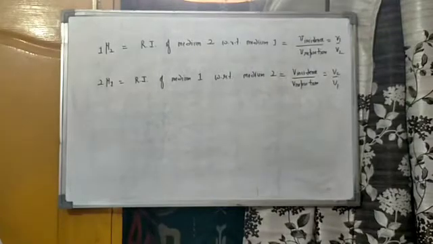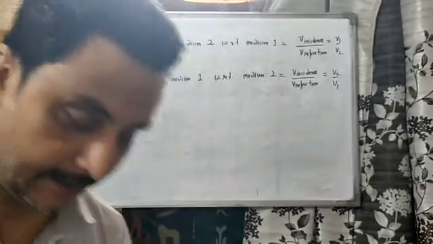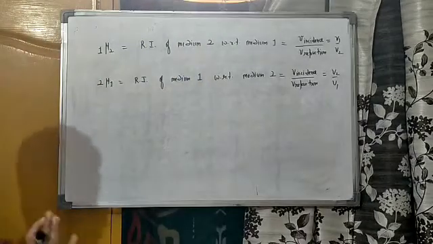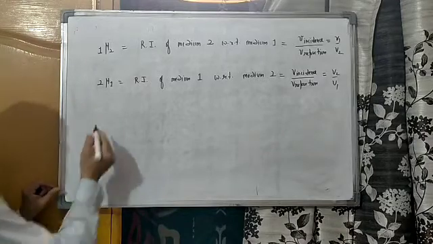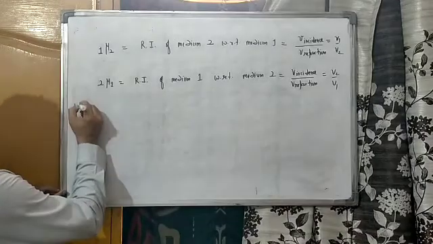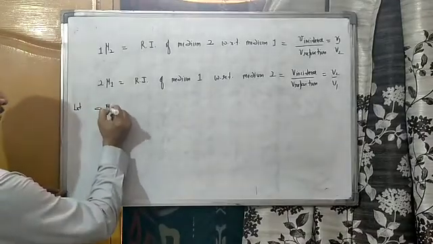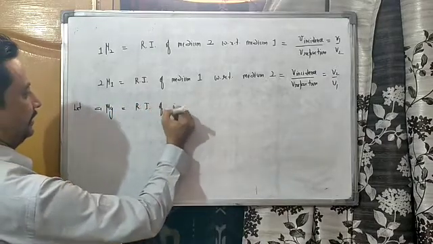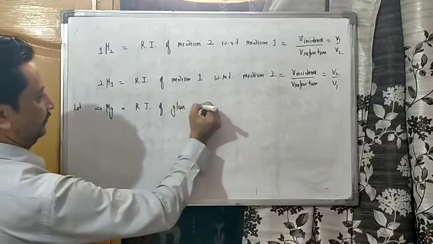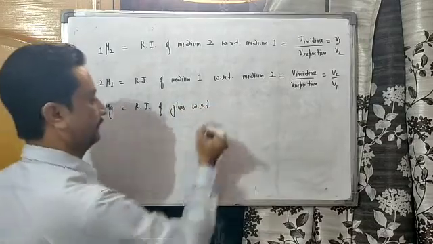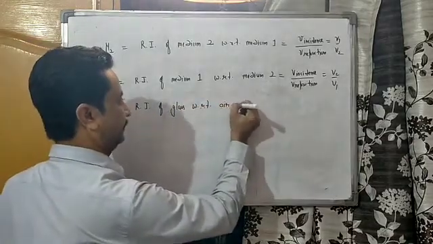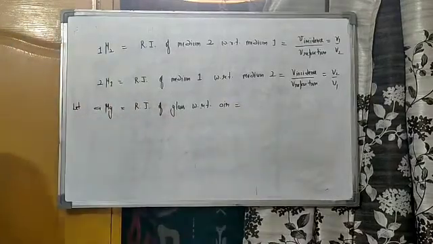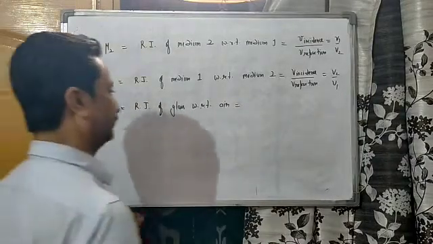One more thing I would like to explain here, gentlemen, in terms of wavelength of light. Let me explain another aspect of refractive index. Let A mu G be the refractive index of glass with respect to air.